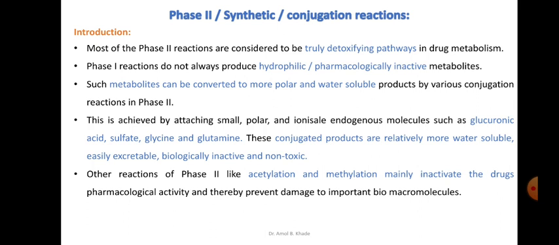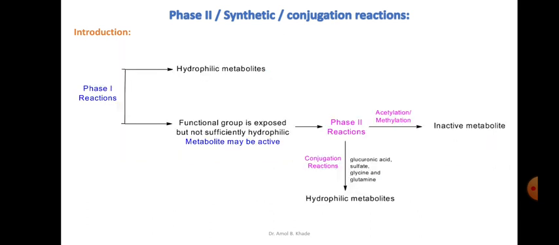This actually prevents damage to our important biomacromolecules. Otherwise they will react with our nucleic acids or proteins, and they will create serious toxicity in our body.